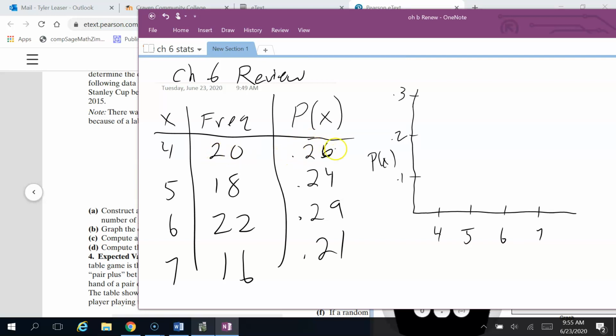So an outcome of 4 goes up to 26%, which is a little bit more than halfway between the 2 and the 3. So what you do is you just draw a vertical line, and when you hit the 26, you put a little dot at the top. 5 is at 0.24, so that one's going to be just a little bit below the other one. 6 is at 0.29, that's almost to the 3. 7's at 0.21, so just a little bit above the 2. So it would look something like that. This is kind of uniform, I would say, so a uniform distribution here.